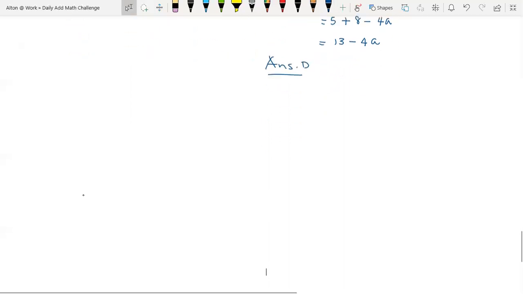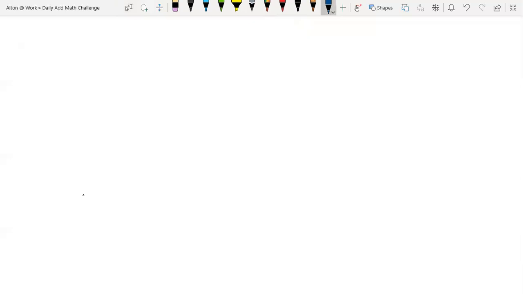Right, let's continue our journey into solving these functions questions. Right, so number 11 is our final question on functions in our 2017 past paper. So your inverse function f of x is such that x is mapped onto x minus 1, x squared minus 1. And it tells us x is greater than or equal to 0.